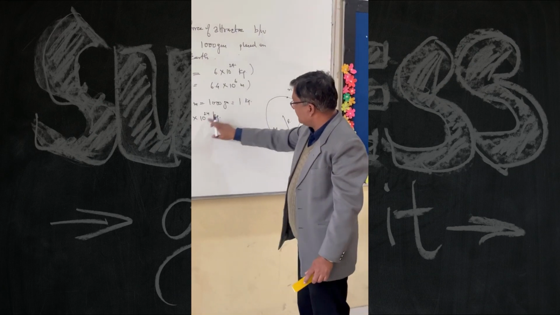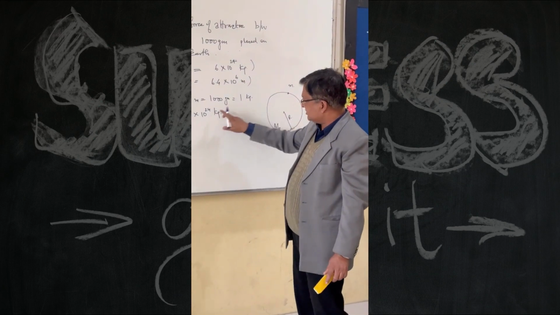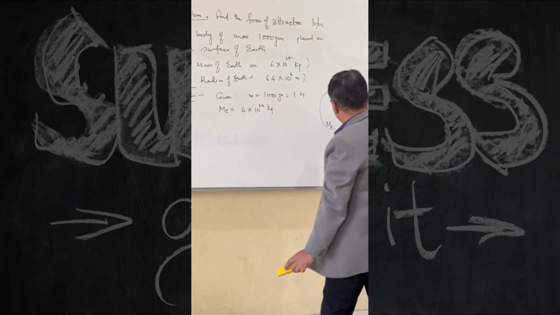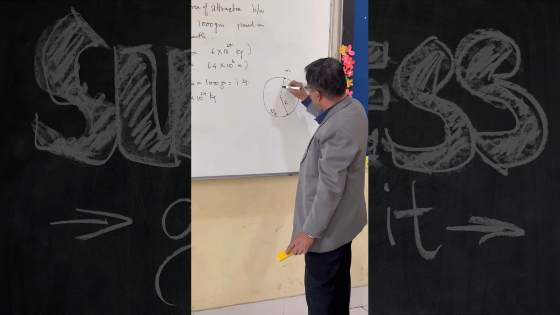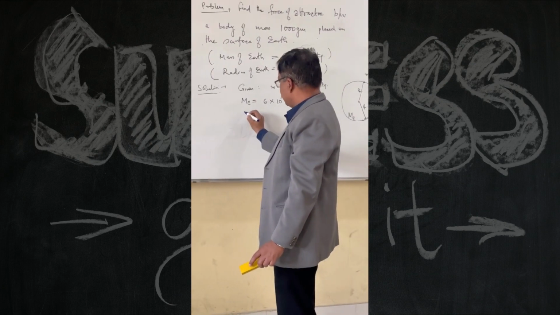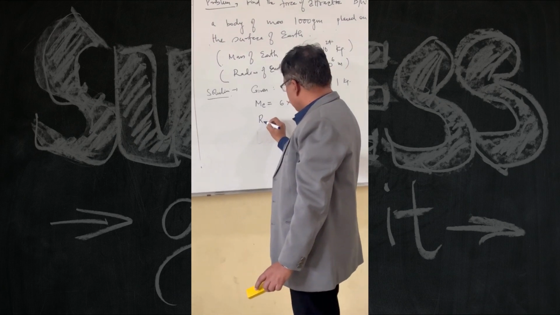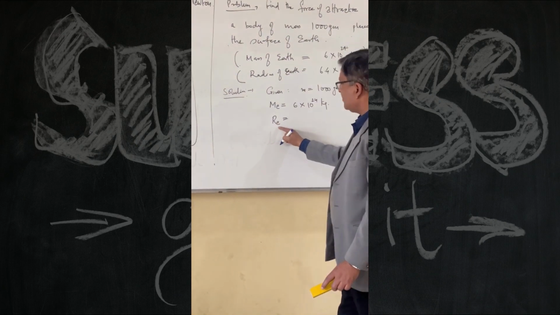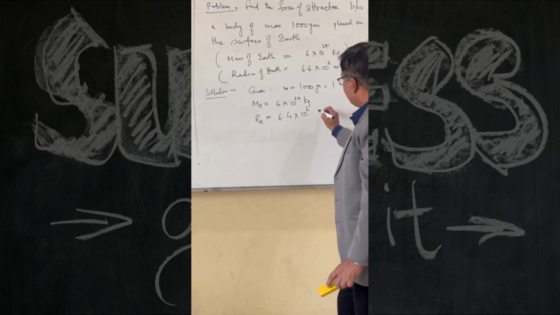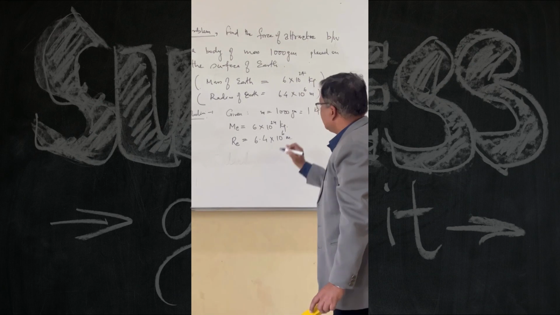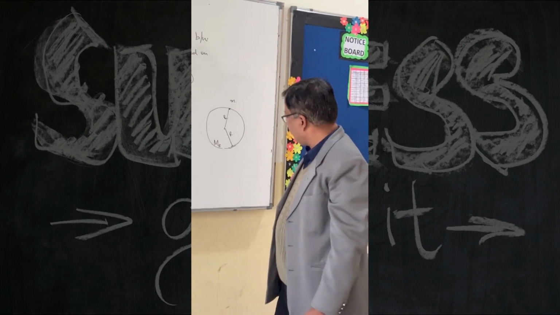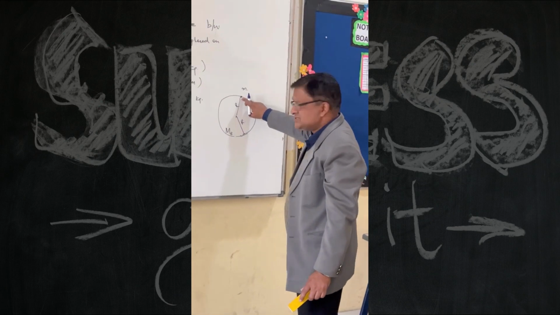See, just compare the value. There is a huge difference between the masses. Fine. And r is given. So this is the distance, obviously. This is also r. We are assuming that earth is circular in shape. So RE, this is the standard notation, radius of earth. This is given. Now, simply what we have to do is, we have to use the formula to find the value of F. Clear? So the mass is very small.